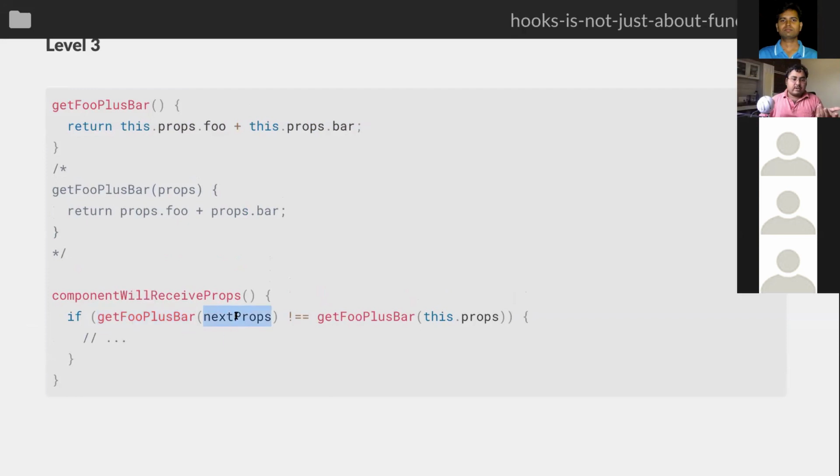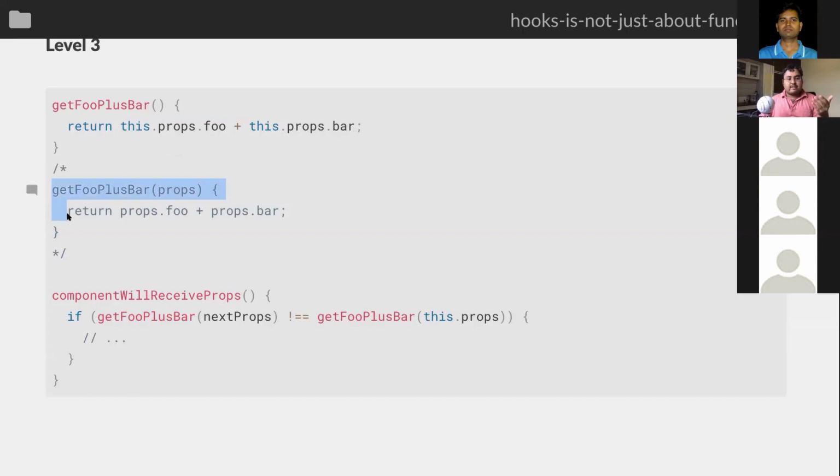But as you can see, I can't do it. I have to somehow run this getFooPlusBar with next props or previous props to check if things have changed. So suddenly I have to go to my other utility methods in the component and change their definition to allow some custom set of props, right? This is kind of feeling weird already.